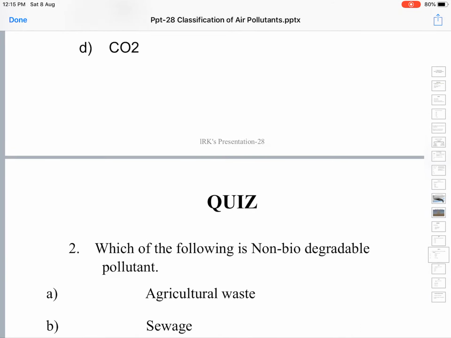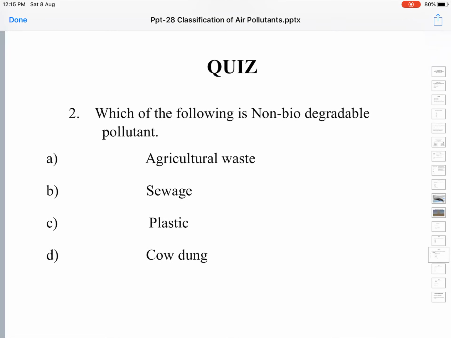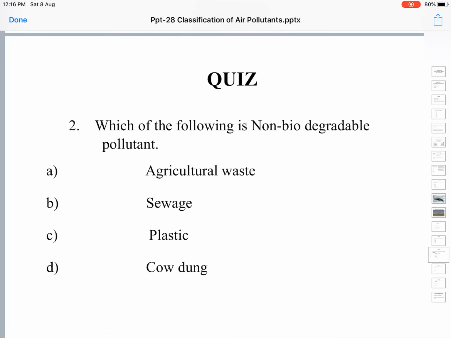Next, which of the following is a non-biodegradable pollutant? Organic matter is biodegradable. All the bodies of life forms are also biodegradable. All agricultural waste is biodegradable. Sewage is also biodegradable, it's made up of mostly organic compounds. Cow dung is also biodegradable. It decomposes. So all substances which are decomposed by microorganisms are called biodegradable.